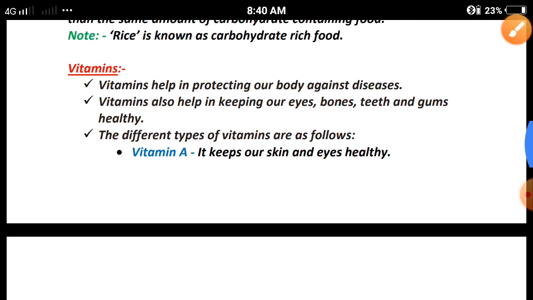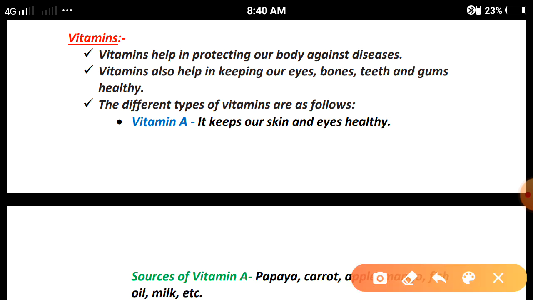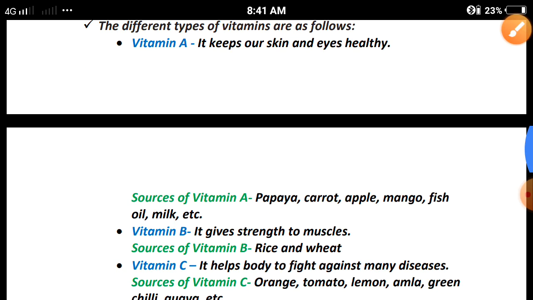Clear? Next, vitamins. Vitamins help in protecting our body against diseases. Our body suffers from different types of diseases, so vitamins are very helpful to protect our body from them. Vitamins also help in keeping our eyes, bones, teeth and gums healthy. Here we will discuss the different categories of vitamins like vitamin A, B, C, D, E and K. One by one we will discuss all the vitamins.